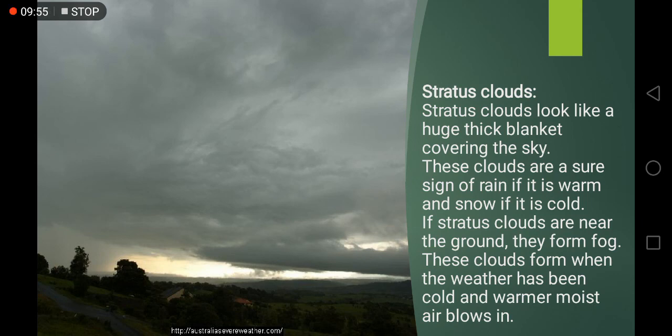These clouds form when the weather has been cold and warmer moist air blows in. So there is mostly very warm moist air blowing with it. It becomes cool already because the sun is covered with these clouds. All the heat is covered. So these are a sure sign of the rain.